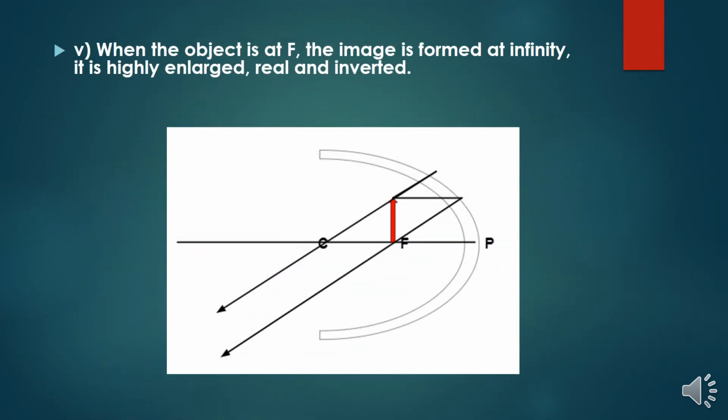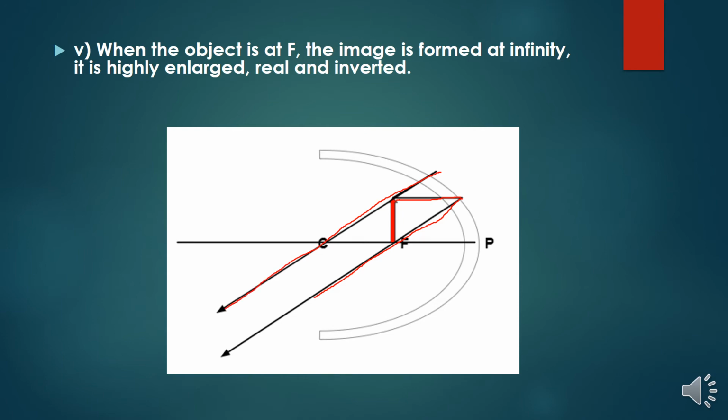Point, when the object is at F. Exactly, I am keeping my object at the focus F, that means principal focus. So the ray which is taking place from the source to the mirror at the incident angle is reflected at the focus point, and also it is taking place at the center of curvature.